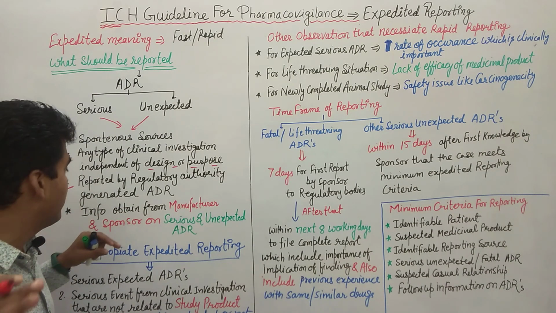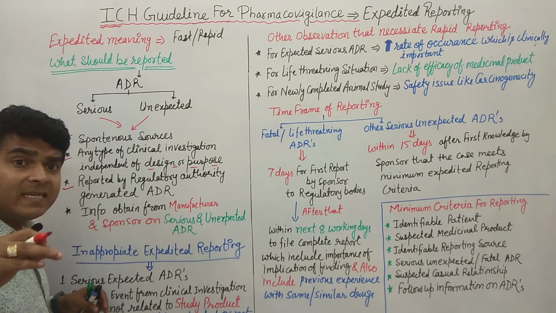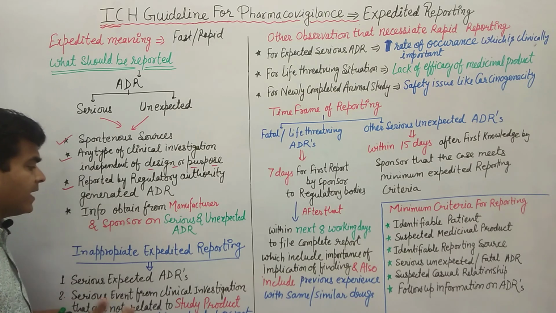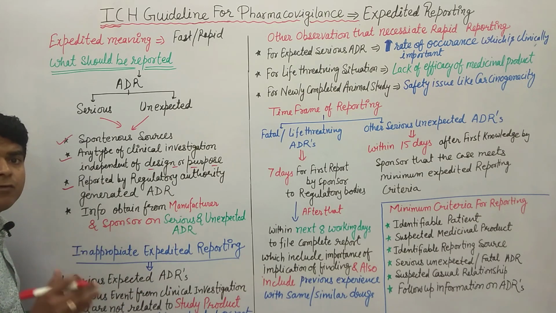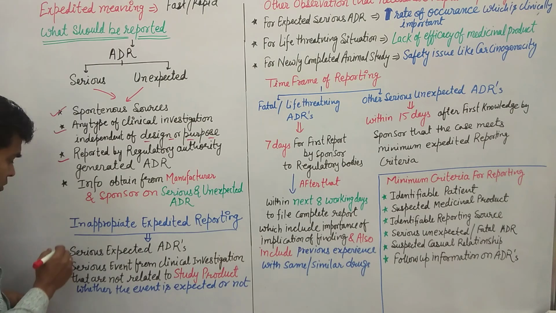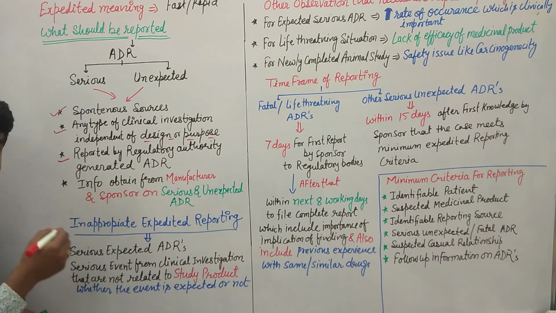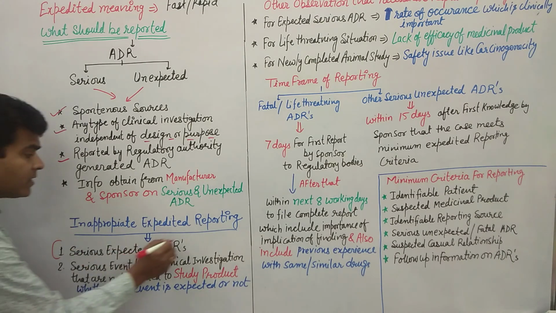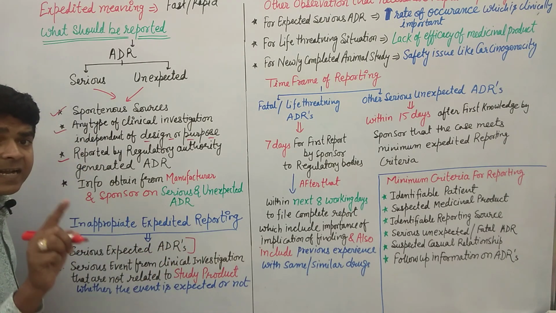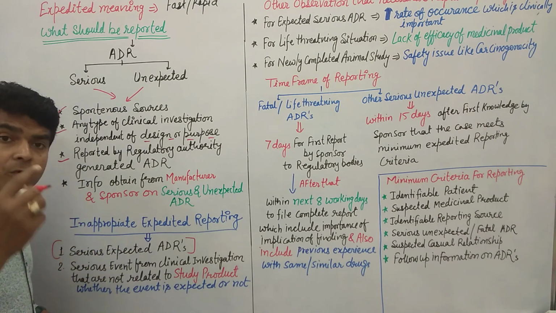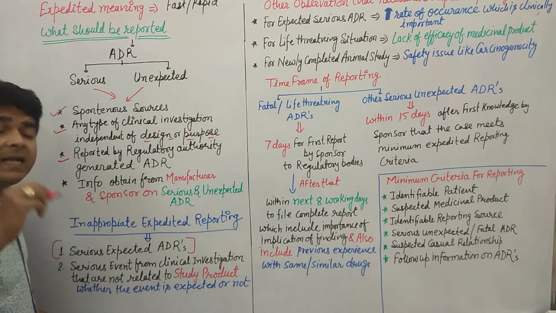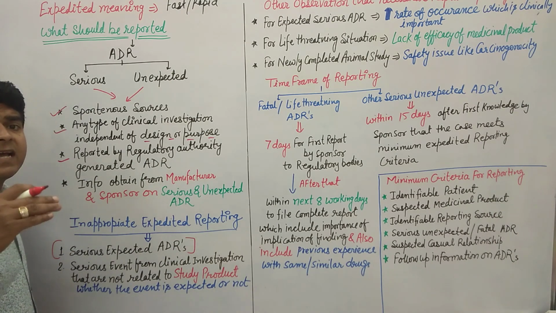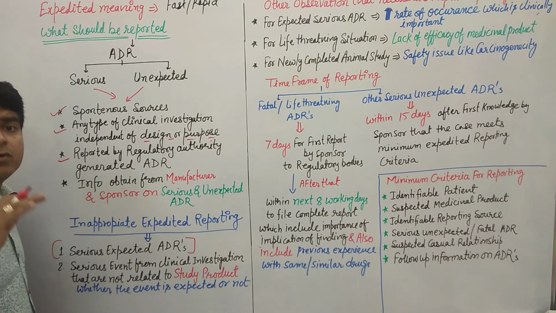Now we also have to consider what kind of ADR are inappropriate in the expedited reporting. We have to understand this point as well. The first one is, if the ADR is serious but it is expected, then we should not report such an ADR in the expedited reporting. An ADR which is serious but expected, that this will happen when this drug is given, we will not include that ADR in expedited reporting.